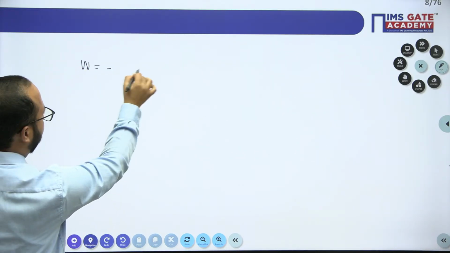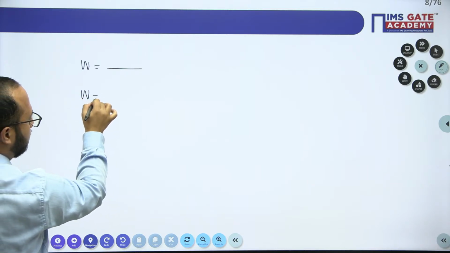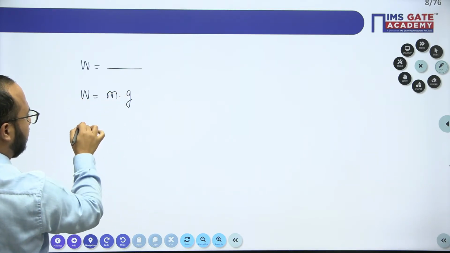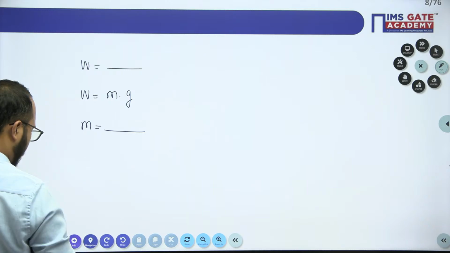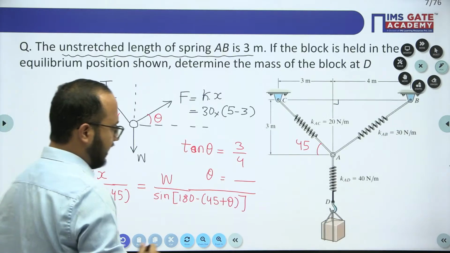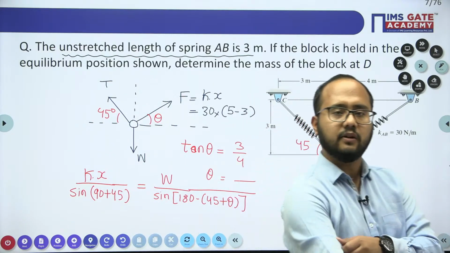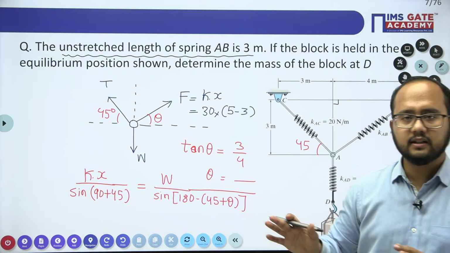You will get the value of W, and as you know, W can be written as mass into g. From that you will get the value of mass as well, because they are asking for the mass. So just put the values and you will get the answers, right? I hope this is clear to everybody.